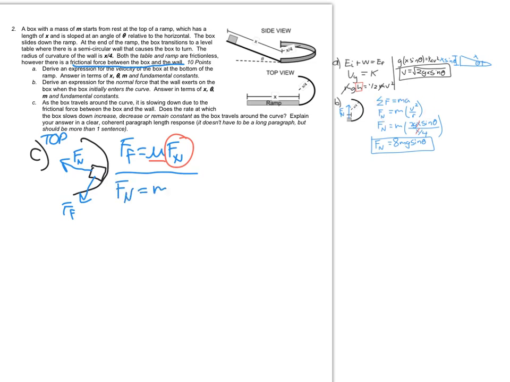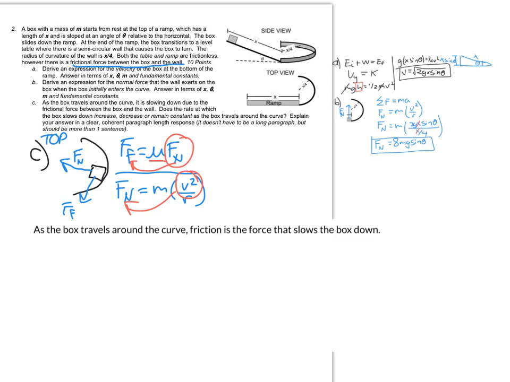And so that means that as the box goes around, friction is going to slow it down, decreasing the velocity of the box. That in turn is going to decrease the normal force, which will decrease the force of friction. So as it goes around, that frictional force that's slowing it down is actually going to reduce, which means that the rate at which it slows down, the acceleration of it slowing down, will be getting smaller as it travels around the curve.